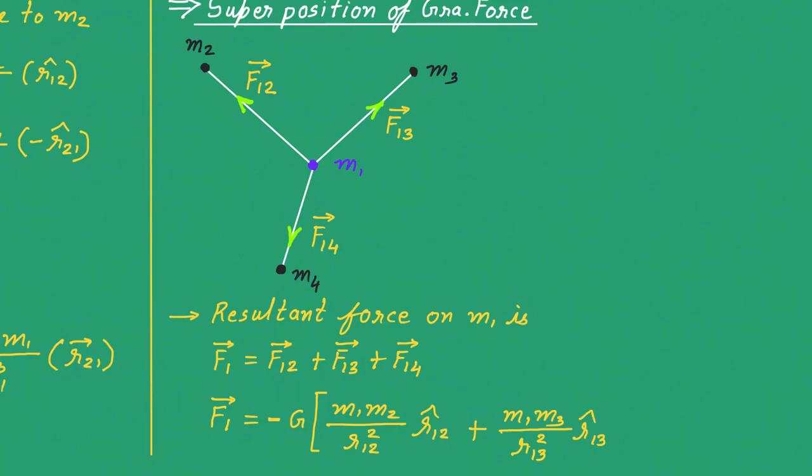And finally the last term is of force F14. So that will be M1 M4 upon R14 square and here caret R14. So this is the total equation of force on particle M1 due to M2, M3 and M4. This is also known as superposition principle of gravitational force.